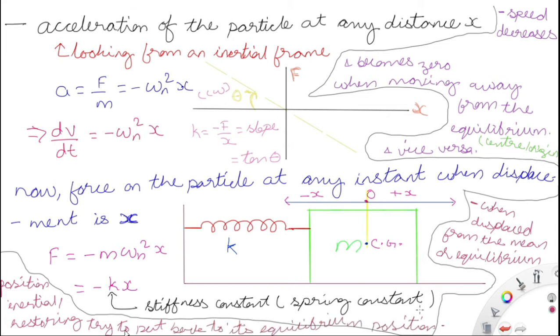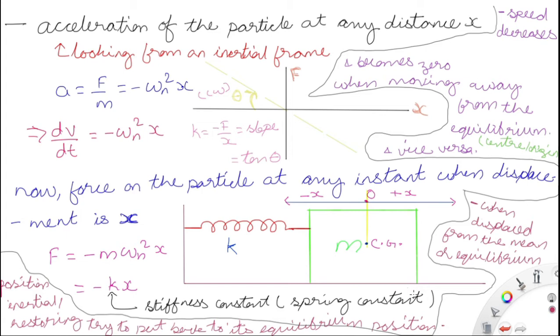So, the acceleration of the particle at any distance x, looking from an inertial frame. The inertial frame of reference is the one in which acceleration is equal to 0, meaning the net force acting is 0. So the inertial frame is another origin, another center, another equilibrium position. It is the frame of reference on which the net force acting is 0 and the acceleration is 0.